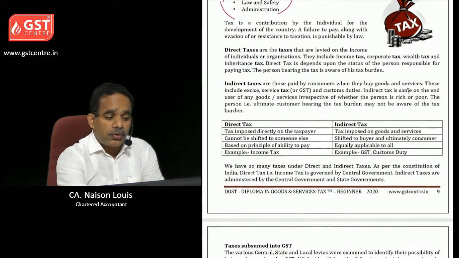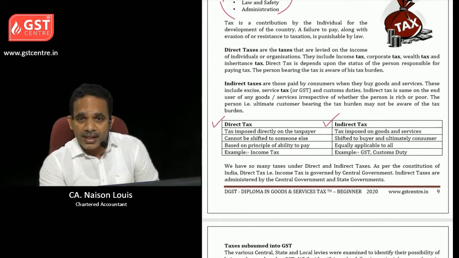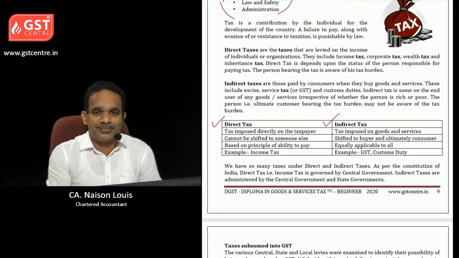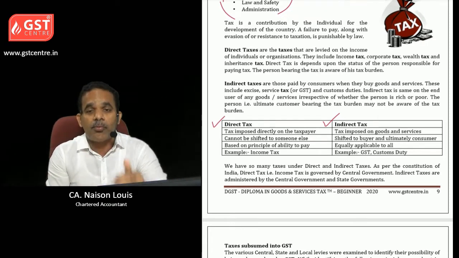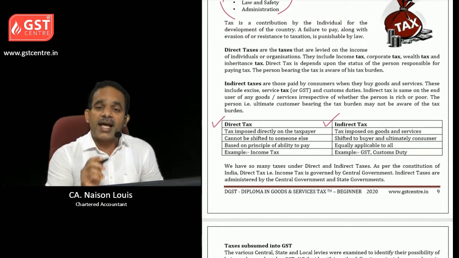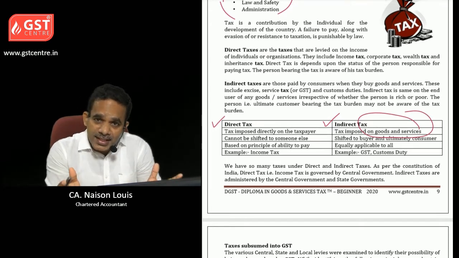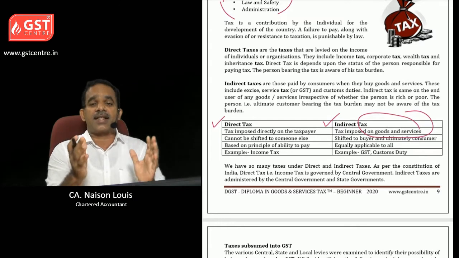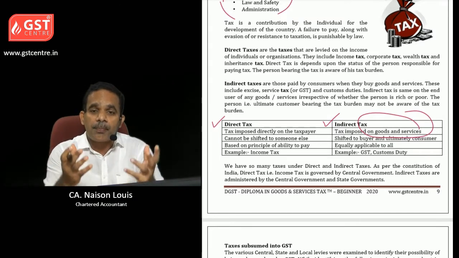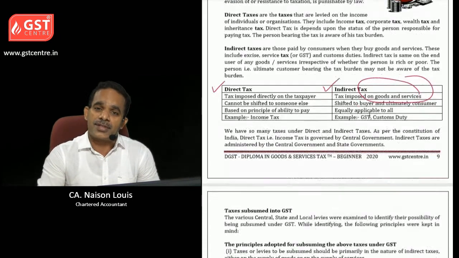And there are 2 types of taxes. One is direct tax and another is indirect tax. Direct tax example is income tax, directly levied on a person. So rich persons have to pay more tax based on their income. And what is indirect tax? It is levied on goods and services. So GST is an indirect tax. All persons, whether rich or poor, have to pay equal tax whenever they are purchasing any goods or services.